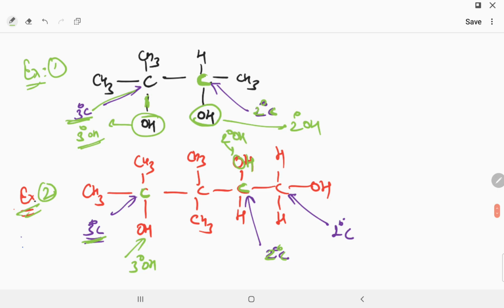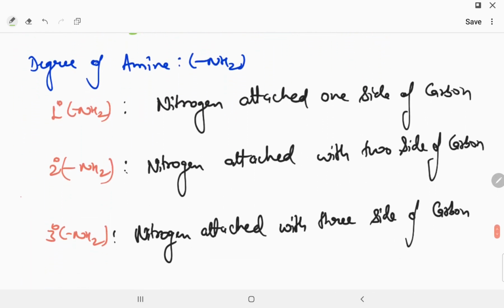Is it clear to all of you? Now you are able to see that the carbon is 1 degree carbon, so this alcohol group is called 1 degree alcohol. Okay, now this is the last one, the degree of amine. The degree of amine is somewhat different, so this is very, very important.